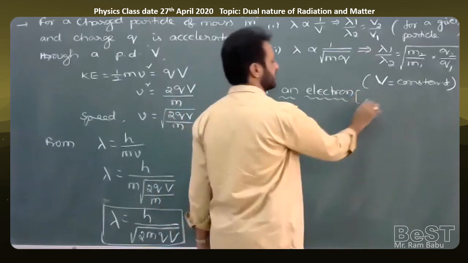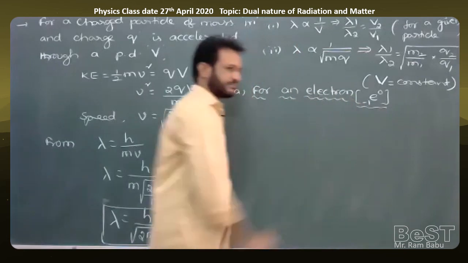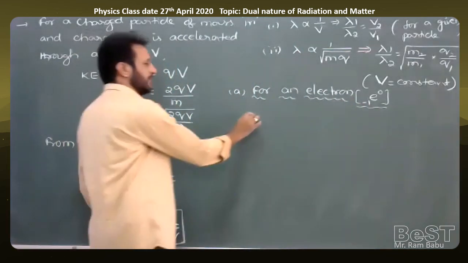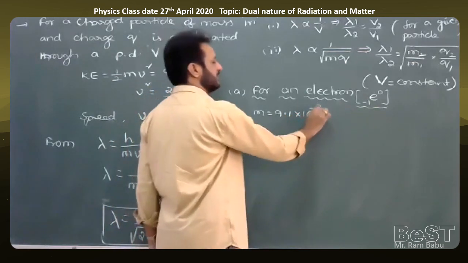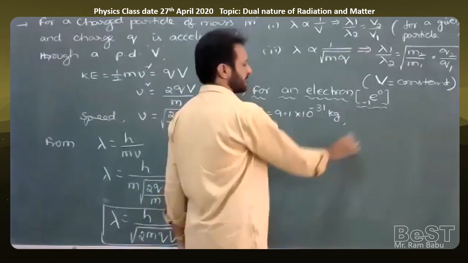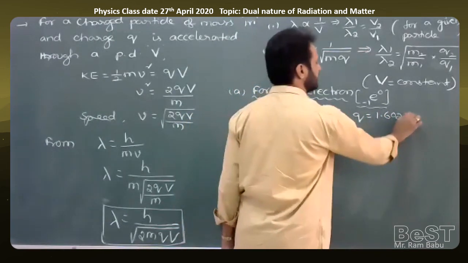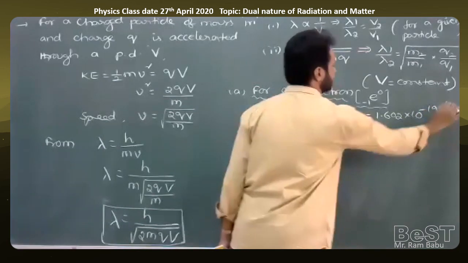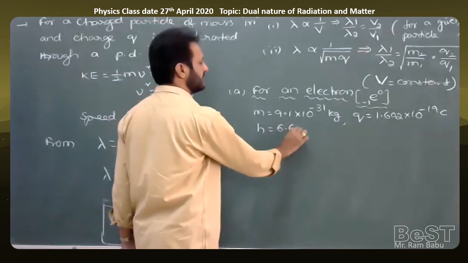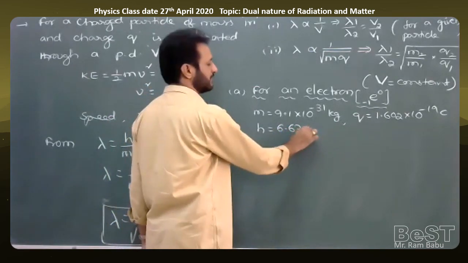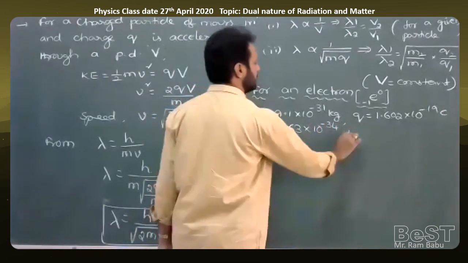we can write the symbol of electron as e, minus 1, 0, you should write like this. We know the mass of electron m is equal to 9.1 into 10 to the power of minus 31 kg. Charge of electron is 1.602 into 10 to the power of minus 19 coulomb. And Planck's constant h is equal to 6.625, or rounded off, 6.63 into 10 to the power of minus 34 joule second.